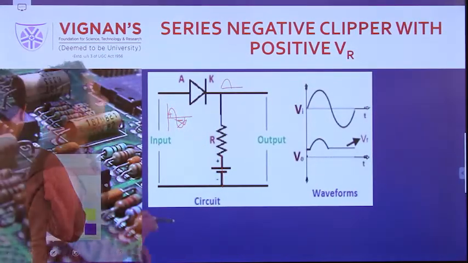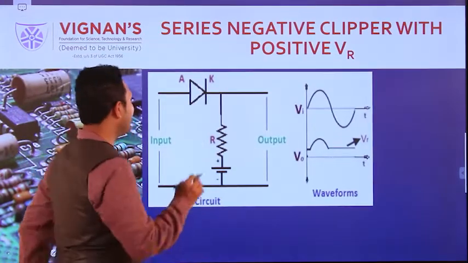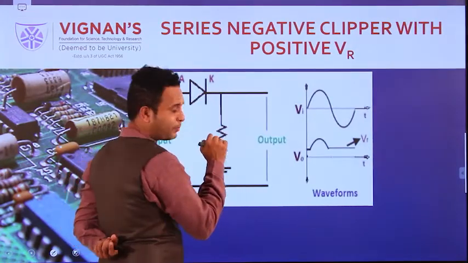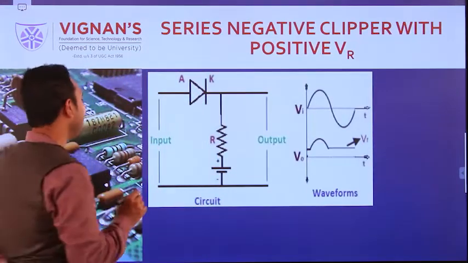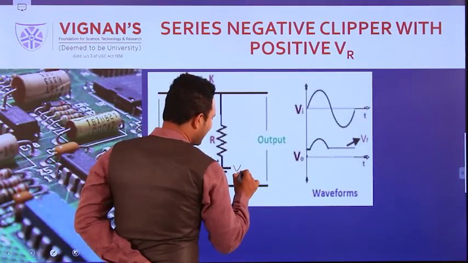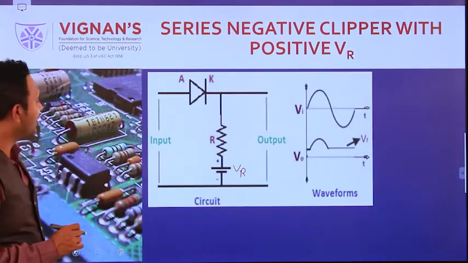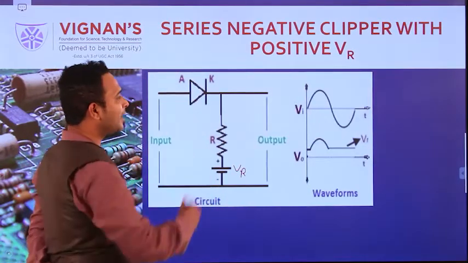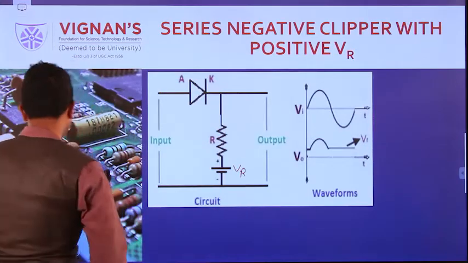What is meant by series negative clipper with positive reference? Along with this negative clipper, we are applying one more DC voltage. This is called VR. VR means reference voltage. Along with this reference voltage, this output will come. How this output will come, I will explain in detail.